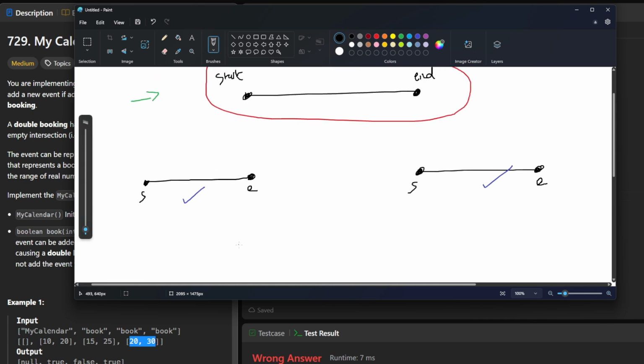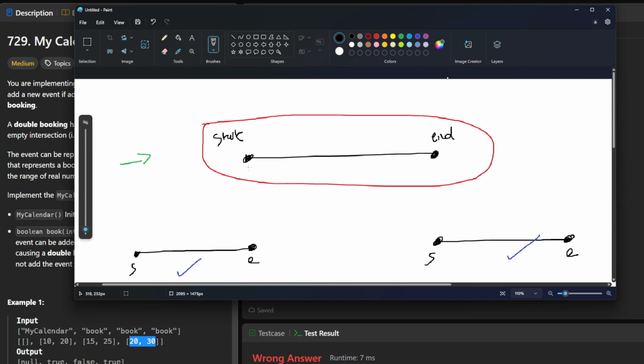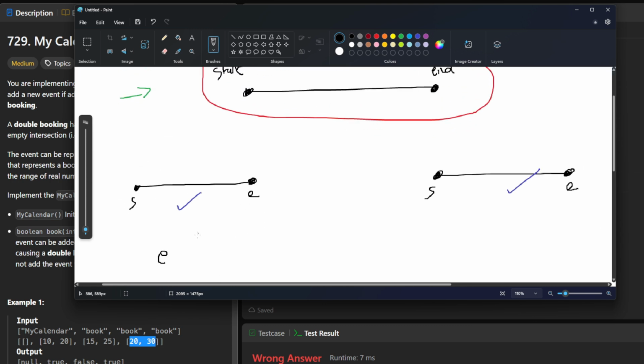So we want to make sure that our new end value never goes past the start value of an existing event. As long as the end value is less than or equal to that start, then we know this is good, because our end value can be as far back as we want, as long as it's not exceeding start. If the end value was over here, then we know there'd be a conflict in our calendar, and that's not good.